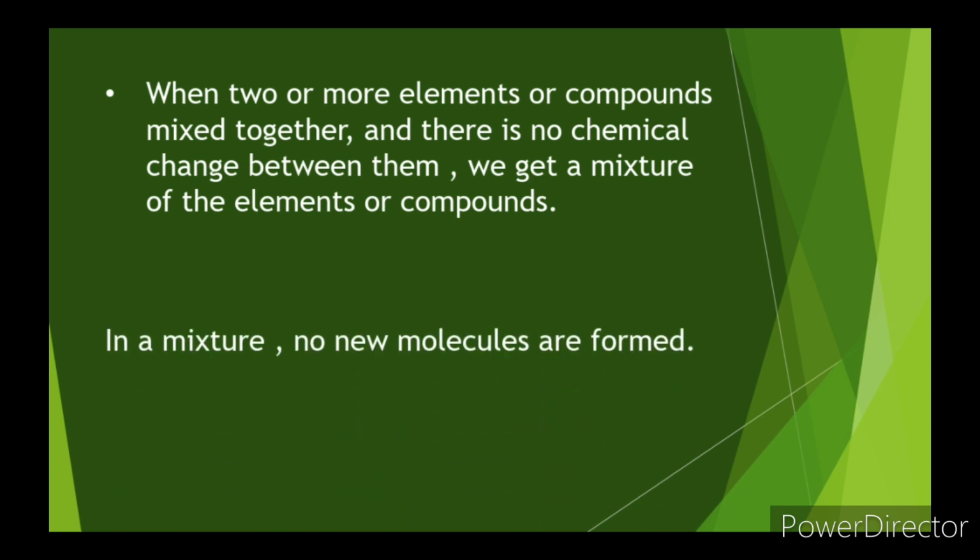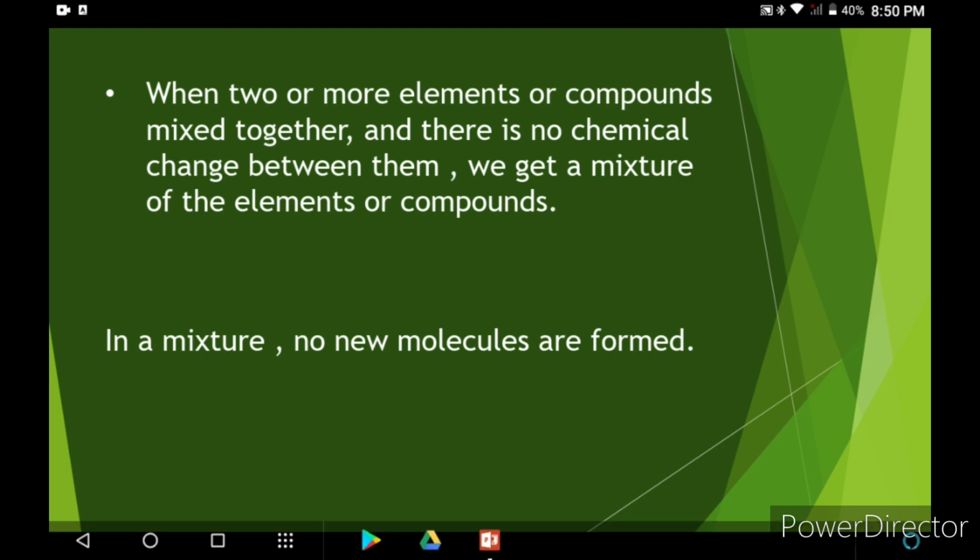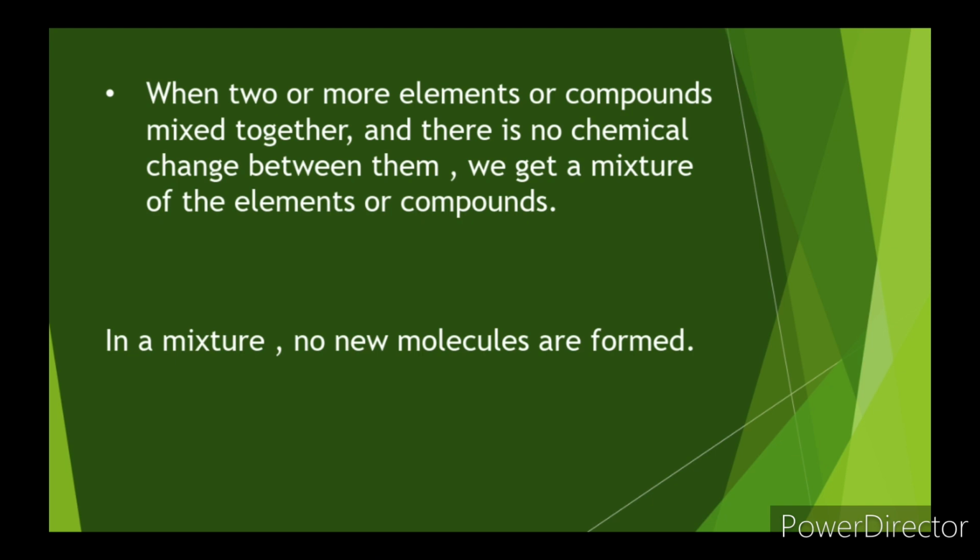So technically in a mixture, no new molecules are formed, as the substances are not chemically combining with each other. They will not form a new type of molecule, they will not form a new compound. Now you may ask me why, when these compounds and elements are there together, they are not reacting with each other that easily, right? Why are they not reacting with each other to form new compounds, new molecules, right? So let me tell you that the combination of this kind of compounds, this kind of elements, does not happen that easily. You need some help from other sources.